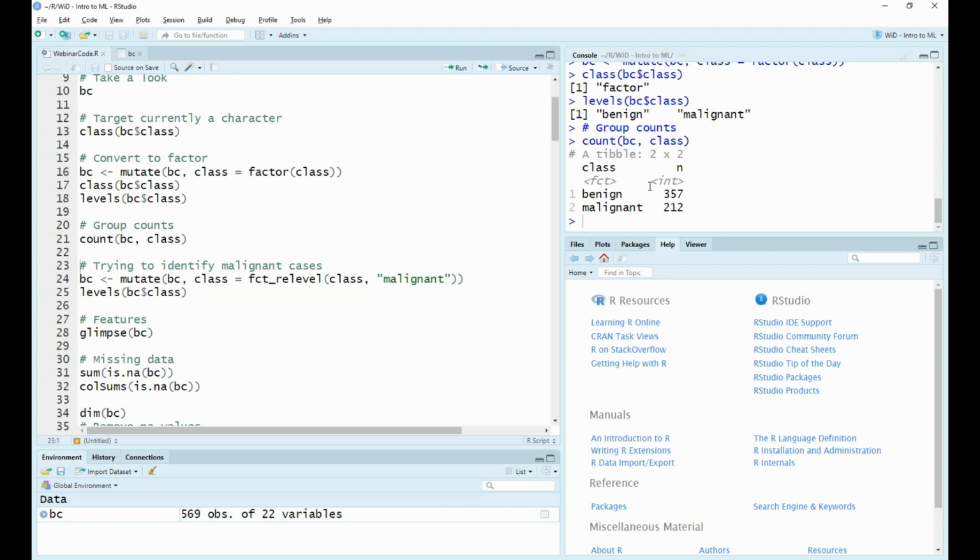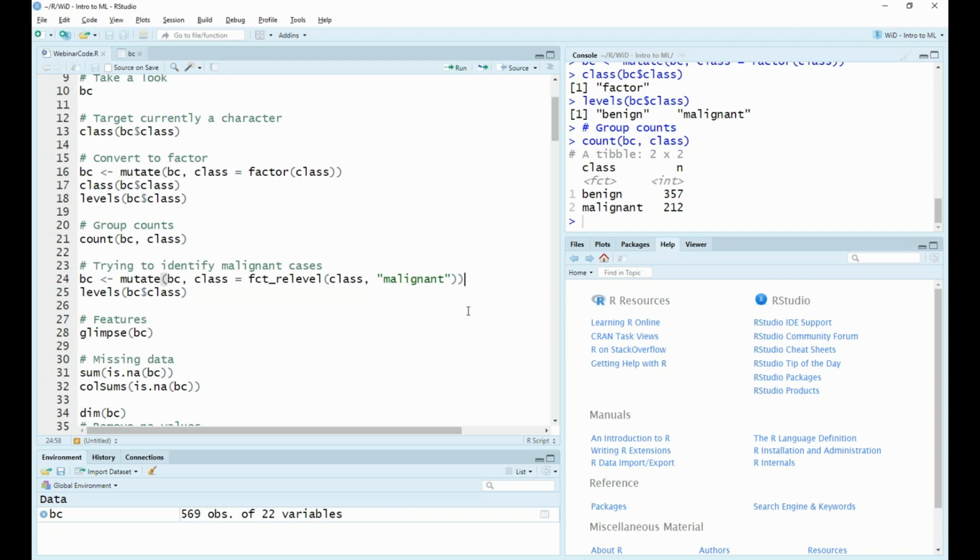And so if we look again at our levels, when we call the levels, we can see that the first level is benign and the second level is malignant. And this is because by default, R creates factors alphanumerically, and so because B begins before M, it puts benign as the first level. But as we're looking for the positive case, we want malignant to be our first level.